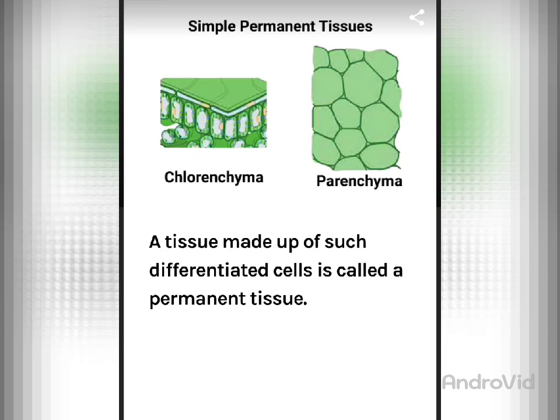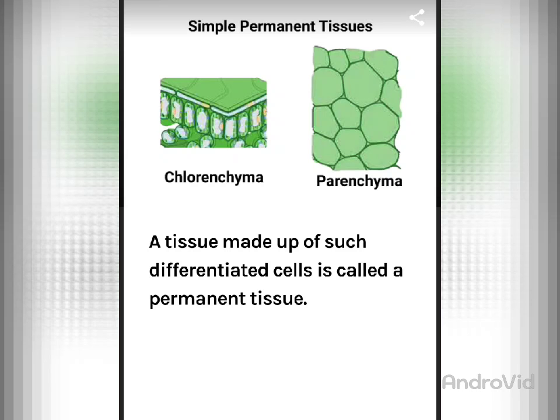So here are the types. Simple permanent tissue. Here you can see the chlorenchyma and the parenchyma, right? So there are three types found. One is the chlorenchyma, second is the parenchyma, and third is the sclerenchyma. One by one we will see. So that was all about the simple permanent tissue. Now we will move on with its various types.